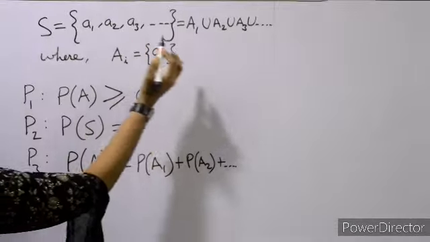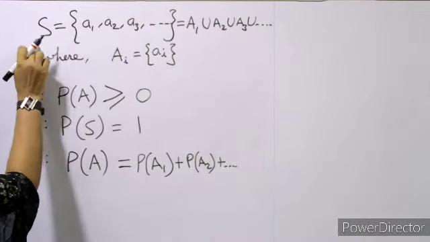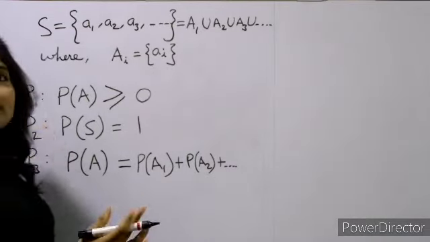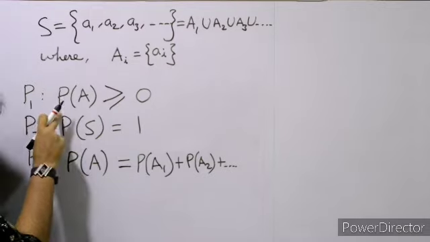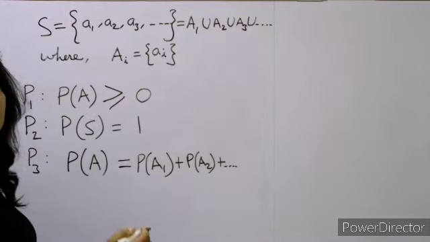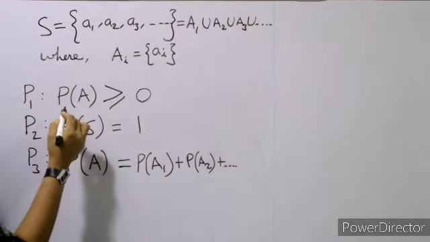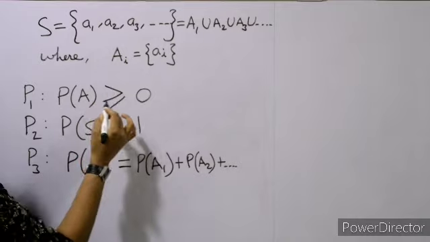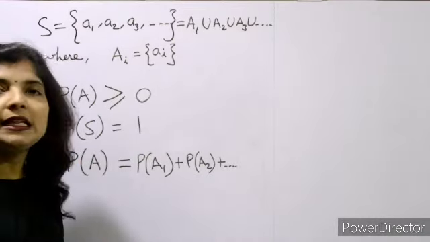Now to each event A in sample space S, we assign a non-negative real number P(A). That will be called the probability of the event A, which has to satisfy some axioms. The first one is P(A), the probability of A, should be greater than or equal to 0, because probability cannot be a negative number.